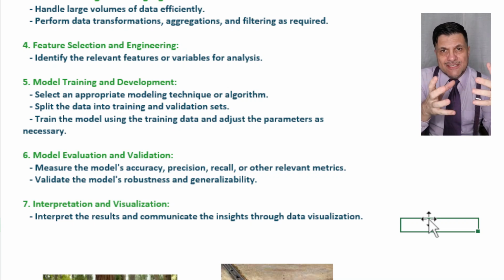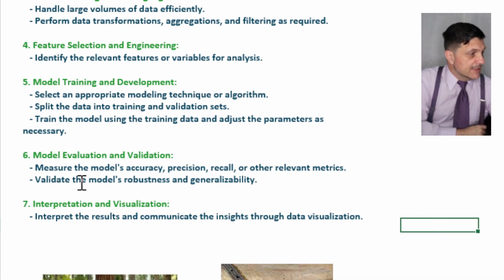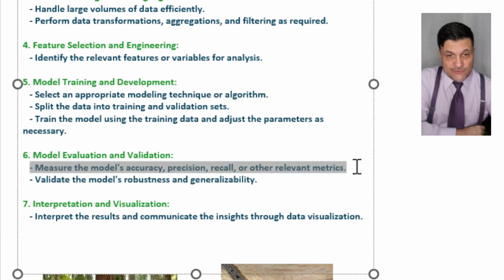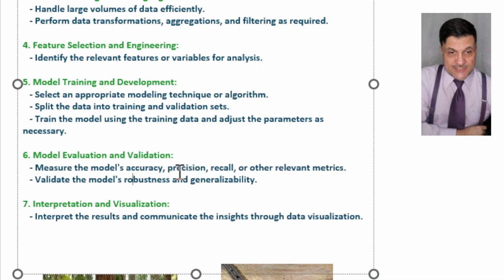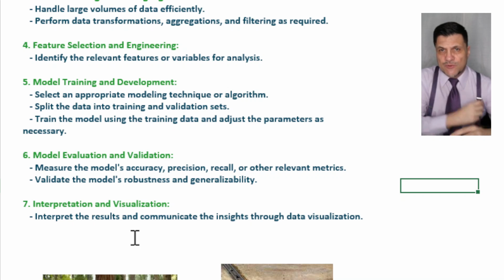Once the model is relatively trained, it's okay, now let's do it. Then you're going to start putting some real inputs into the model. So that's step 6 here, model evaluation and validation. You're going to measure the model's accuracy, precision, recall, and other relevant metrics. For level 2, you need to know the formulas of each of these metrics: accuracy, precision, and recall. Not level 1, but I'm mentioning it on level 1 so you already know it exists and have the big context.